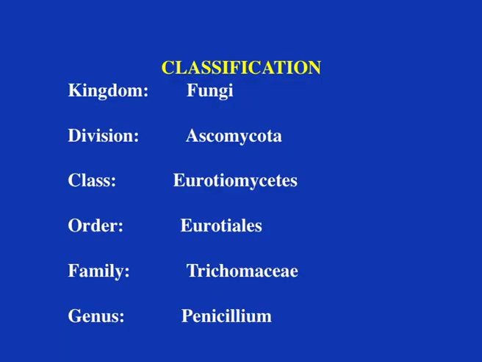Now the classification of Penicillium: kingdom Fungi, division Ascomycota, class Eurotiomycetes, order Eurotiales, family Trichocomaceae, genus Penicillium.